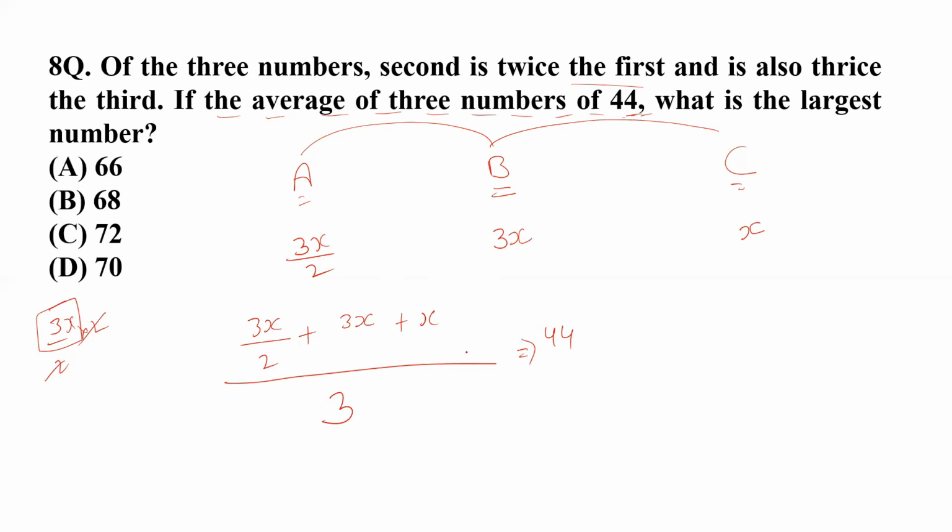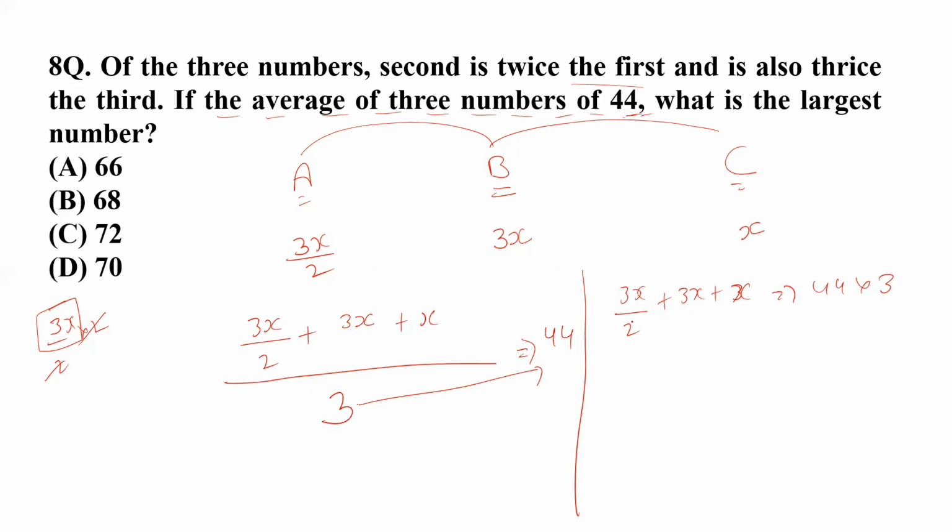Let me tell you what should be the answer of that. You just take this 3 to the right hand side. So if you do that, you get 3x divided by 2 plus 3x plus x is equal to 44 multiplied by 3. Now solve this equation.